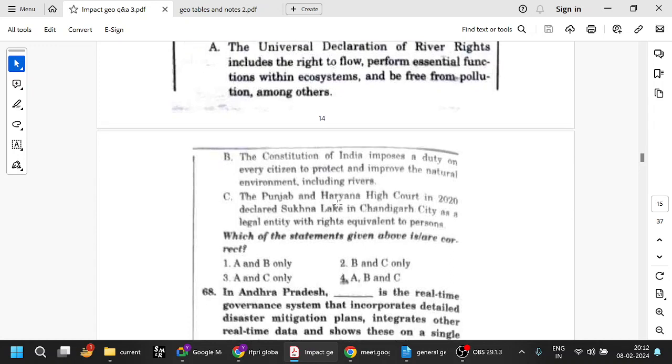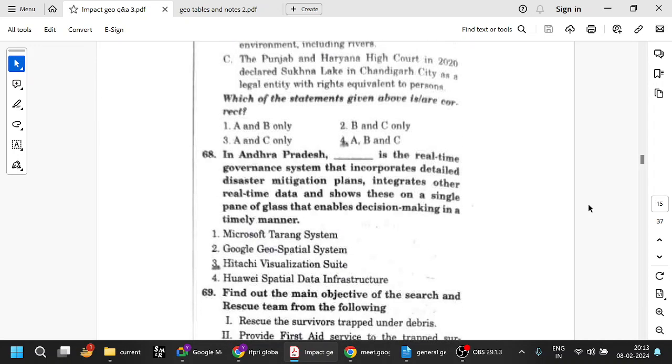And the Punjab and Haryana High Court in 2020 declared Sukna Lake in Chandigarh city as a legal entity with rights equivalent to persons. So remember that Punjab and Haryana Court in 2020, Sukna Lake is in Chandigarh and it is a legal entity. Fine, all those are correct.